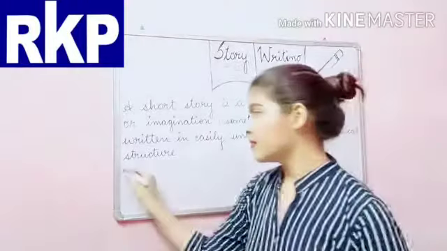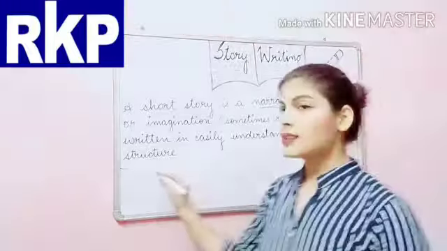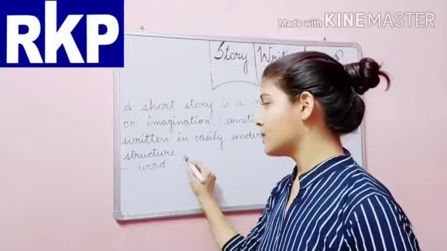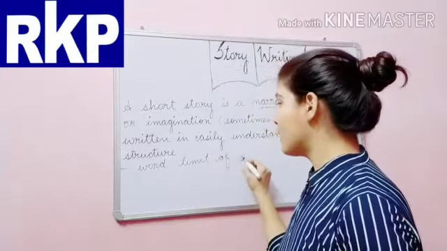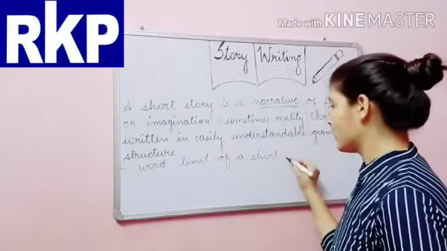Now further, there are some more points that you must know. First thing is, what is the word limit of a short story?